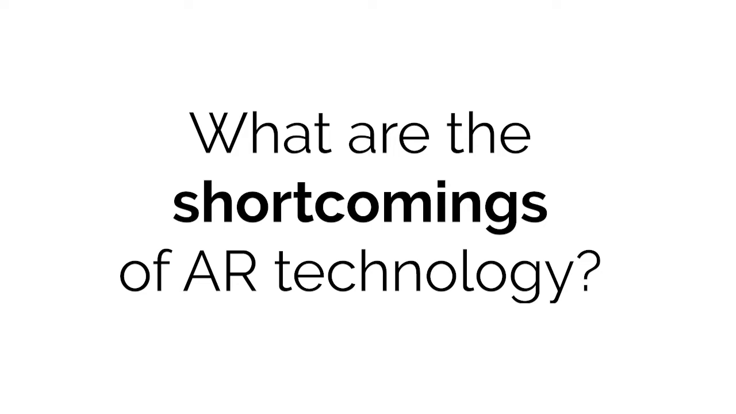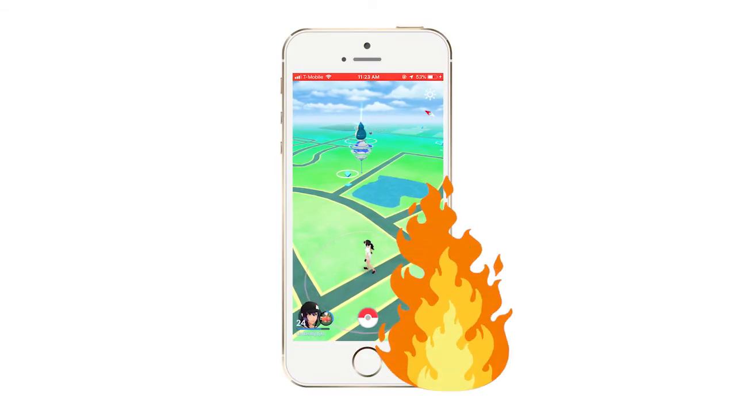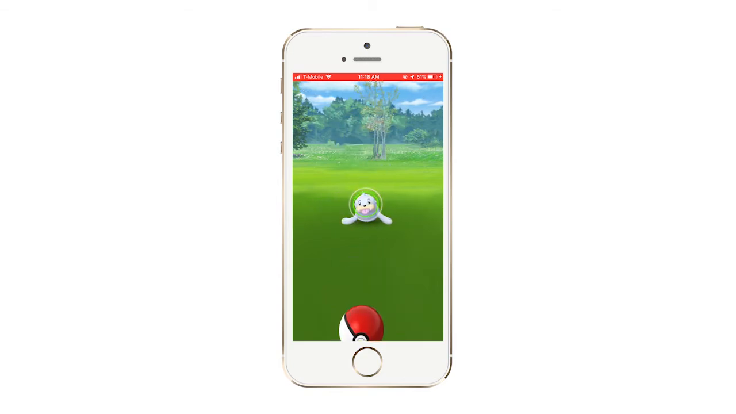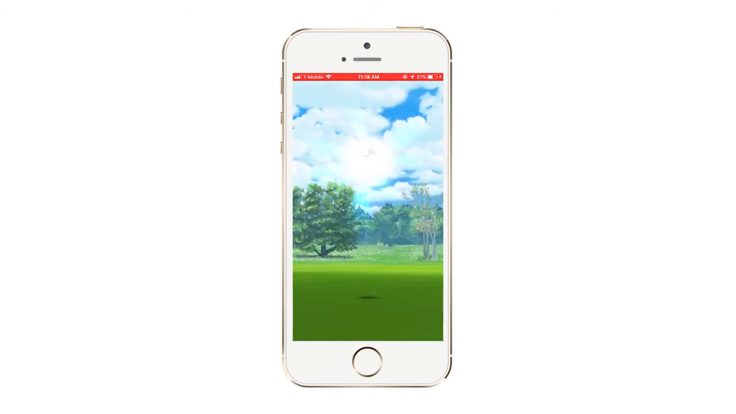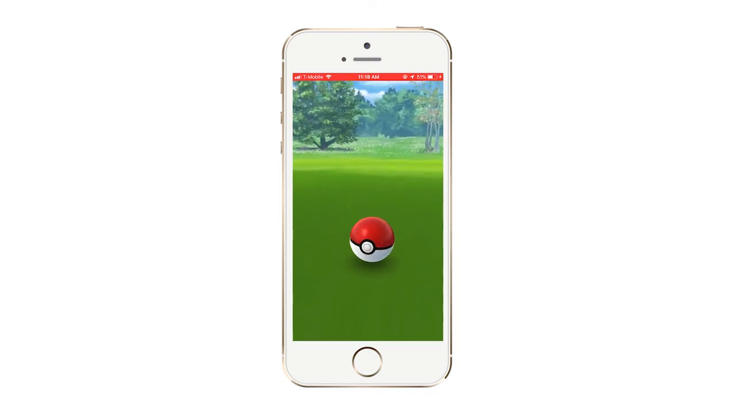Which brings us on to our next topic. What are the shortcomings of augmented reality technology? Currently, augmented reality is rather computationally expensive for devices and takes a lot of battery power. This is due to the device using multiple sensors and resources, which also makes your device feel uncomfortably hot. In fact, many users even disable the augmented reality feature in games like Pokemon Go for this reason. So what's the point in having an augmented reality feature when no one's going to use it because they want to save their battery life?